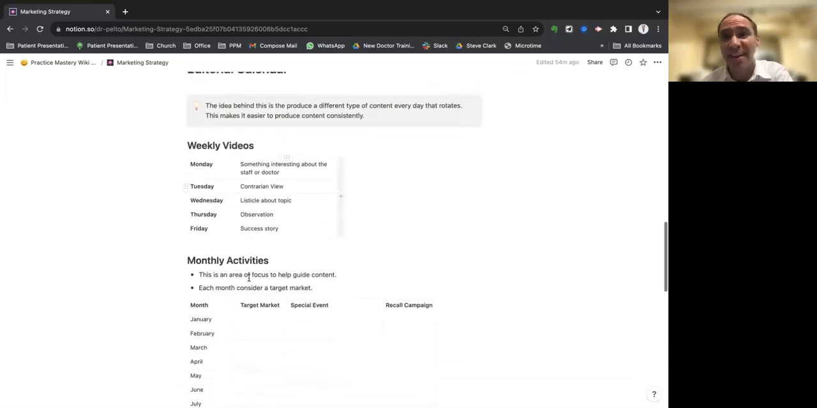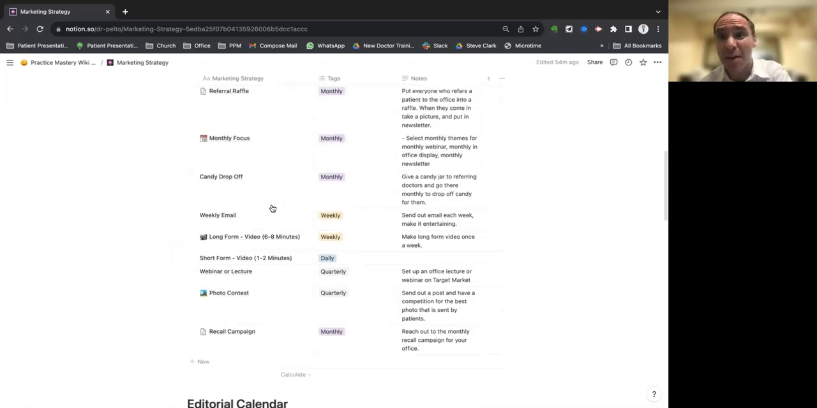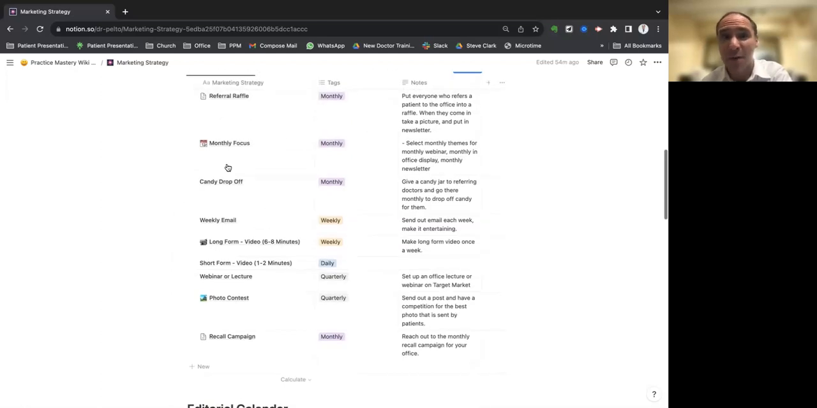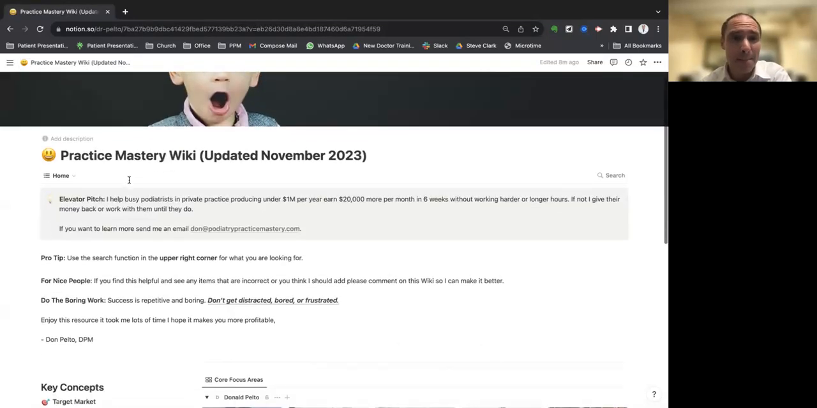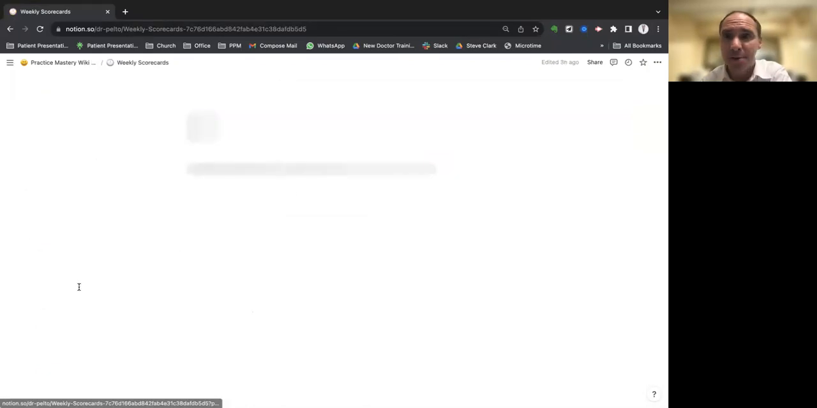Now, the cool thing, which I think is cool, is if you look at these things monthly, how do you really determine if you're going to do that? Okay, look what I made you here. If you look at this, this is really cool. What you're going to find are these things. So I'm going to jump over the core areas and I'm going to go down to the weekly scorecards.